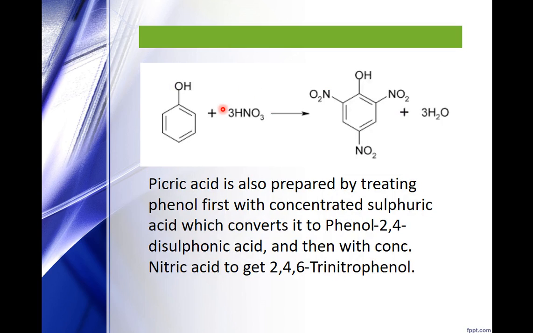However, if you take HNO3 in the presence of concentrated sulfuric acid, means we are taking a nitrating agent, you can see here concentrated sulfuric acid is written, then all the three positions, 2 ortho and para, get substituted to form 2,4,6-trinitrophenol, commercially known as picric acid. So this is picric acid.